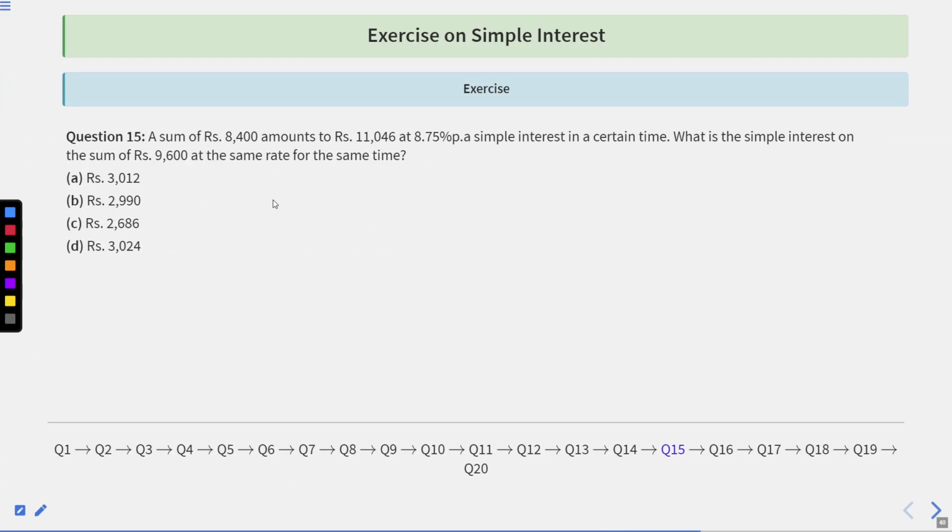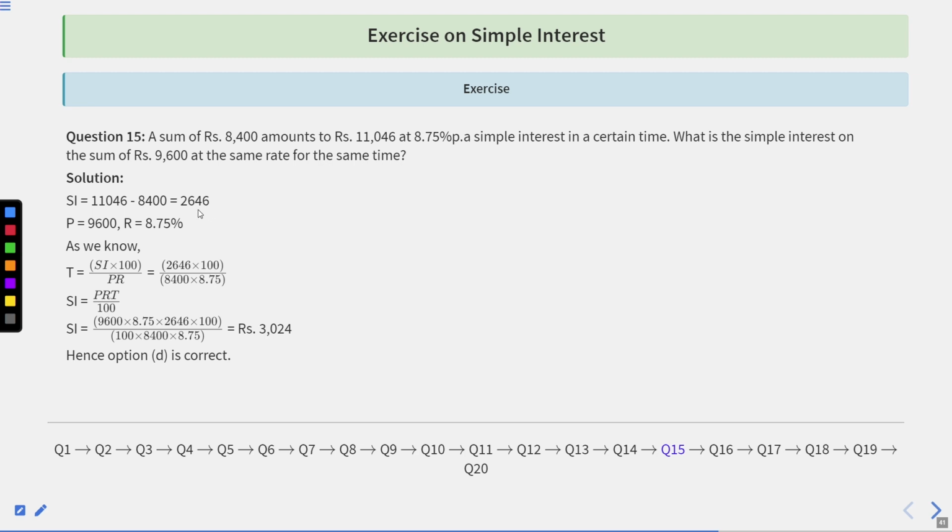Question number 50. A sum of rupees 8400 amounts to rupees 11,046 at 8.75% per annum simple interest in certain time. What is the simple interest on the sum of rupees 9600 at the same rate for the same time? So simple interest is equal to 11,046 minus 8400, which is 2,646. And the principal amount is 9,600 rupees and the rate is 8.75%.